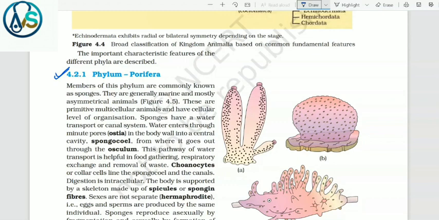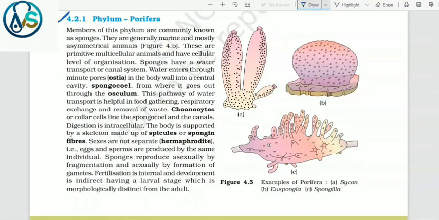Water enters through minute pores, that is ostia, in the body wall into a central cavity, that is spongocoel, from where it goes out through the osculum. This pathway of water transport is helpful in food gathering, respiratory exchange, and removal of waste. Choanocytes or collar cells line the spongocoel and the canals.